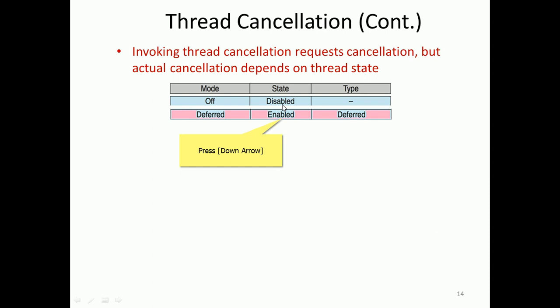Due to this mode becoming deferred, the state becomes enabled, right? Enabled means the deferred thread cancellation scenario is there. In that scenario, it will avoid cancelling the thread immediately and give it a chance to run the task which is assigned.